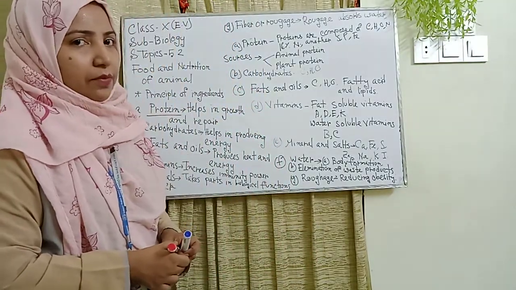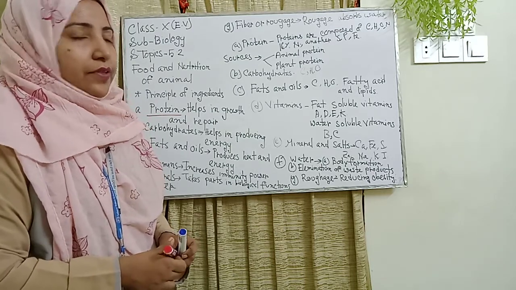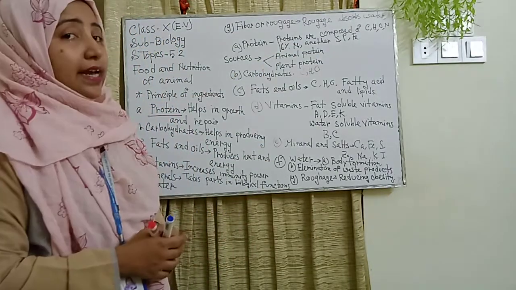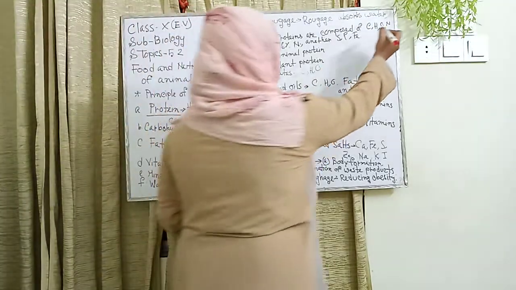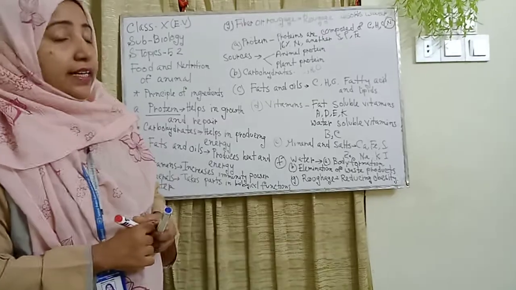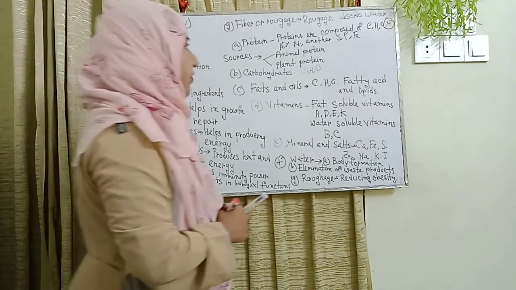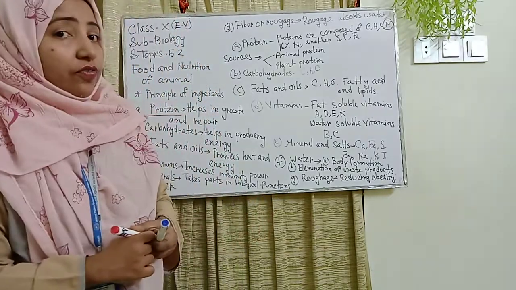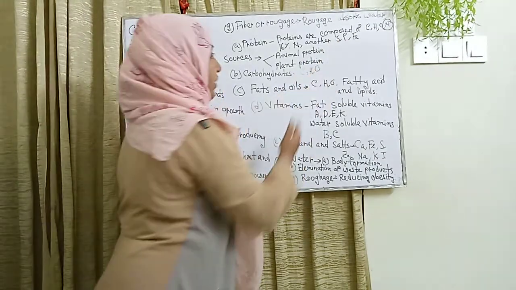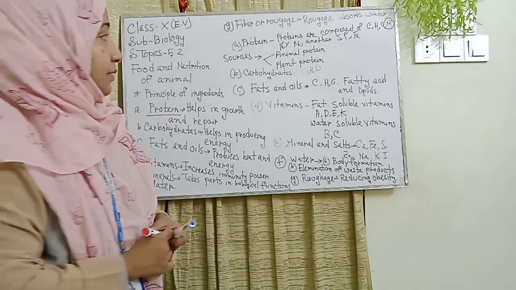Here I give a brief on protein. What is protein? Basically, proteins are composed of carbon, hydrogen, oxygen and nitrogen. The rare component is nitrogen, and in protein nitrogen is 16%. Others are sulfur, phosphorus and iron. So protein contains carbon, hydrogen, oxygen and nitrogen, and nitrogen is 16%.